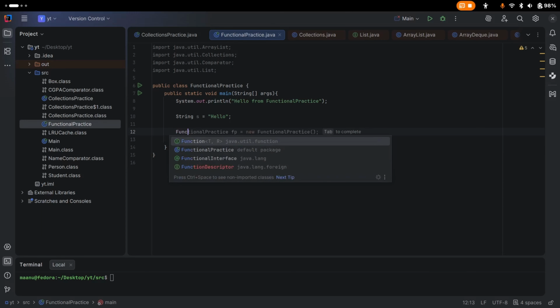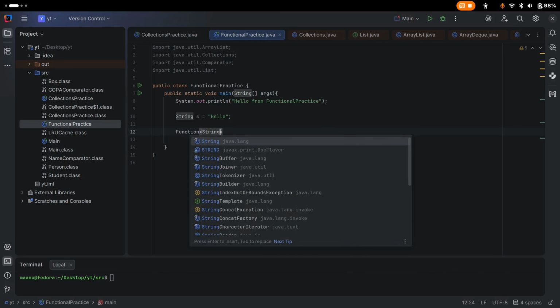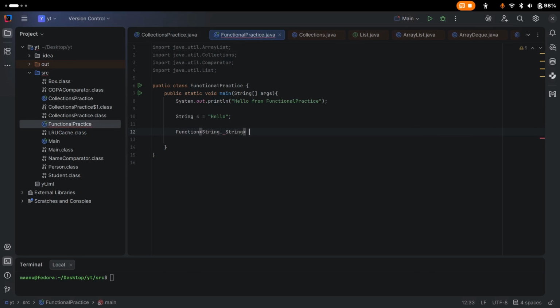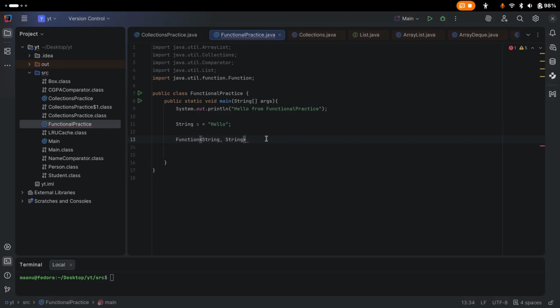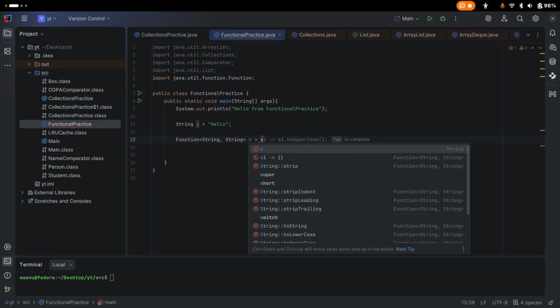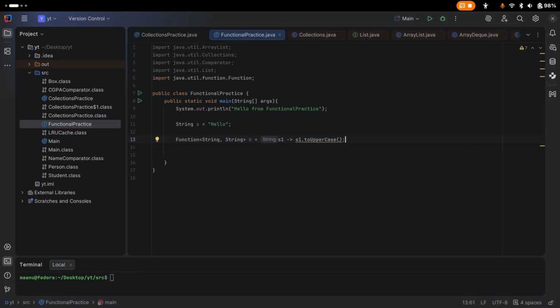Let's say we will see this in later chapters. So Function<String, String>, this one is just a syntax. We can import this and put behavior equals s1 to uppercase. We can also add anything here.